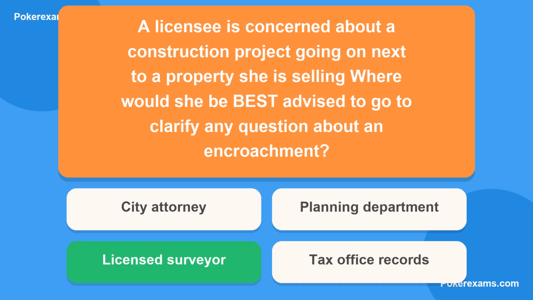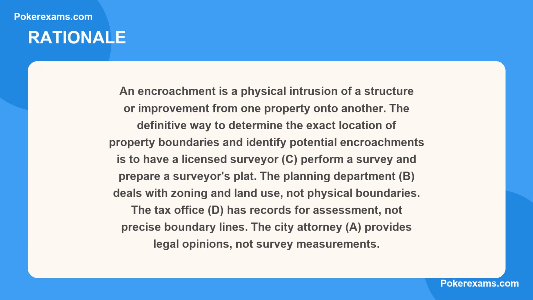The correct answer is C. Here is why. An encroachment is a physical intrusion of a structure or improvement from one property onto another. The definitive way to determine the exact location of property boundaries and identify potential encroachments is to have a licensed surveyor, C, perform a survey and prepare a surveyor's plat.